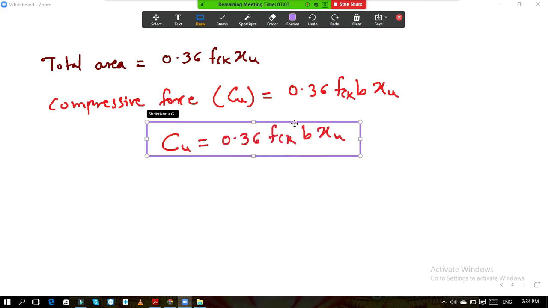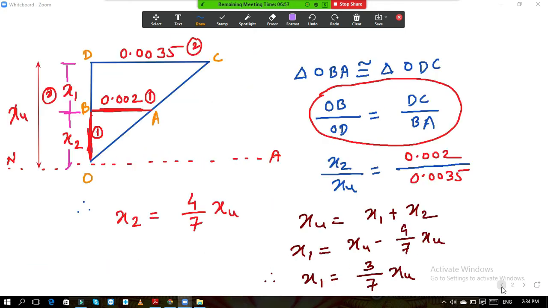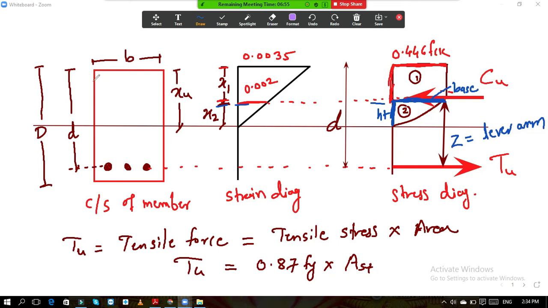This is the important thing. And now if you see, b into xu means nothing but this area. This area is b into xu. And the maximum stress is 0.446 fck.